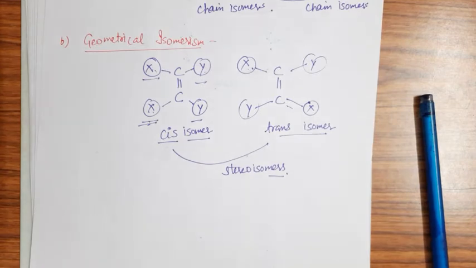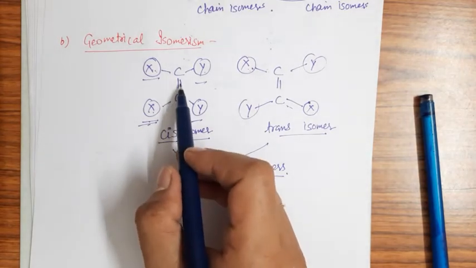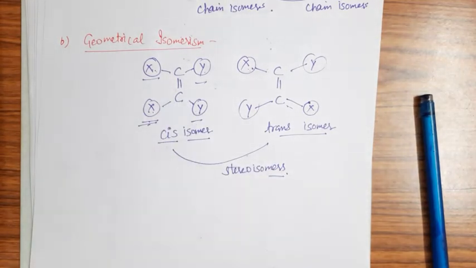There is restricted rotation because of the presence of double bonds. So you have to understand that the rotation around a carbon-carbon double bond is not free, it is restricted, right?